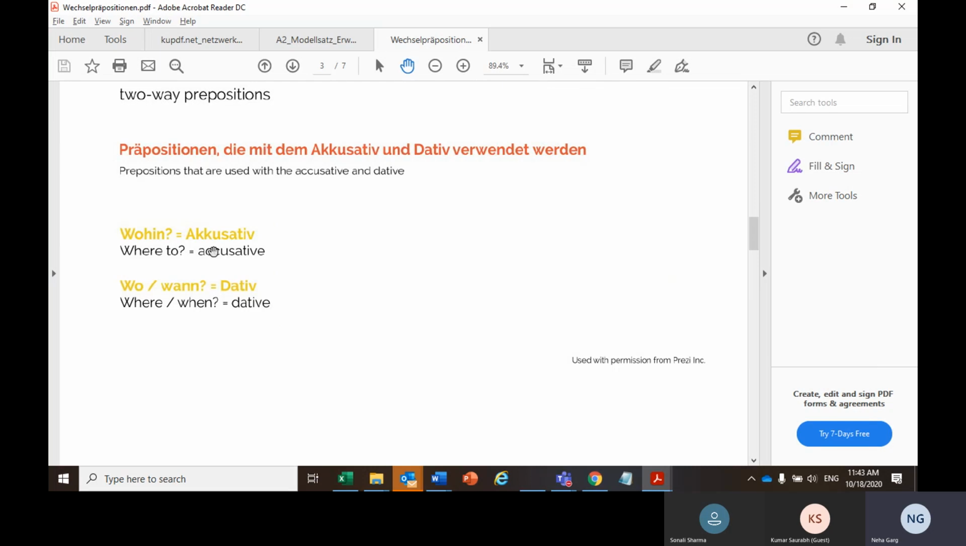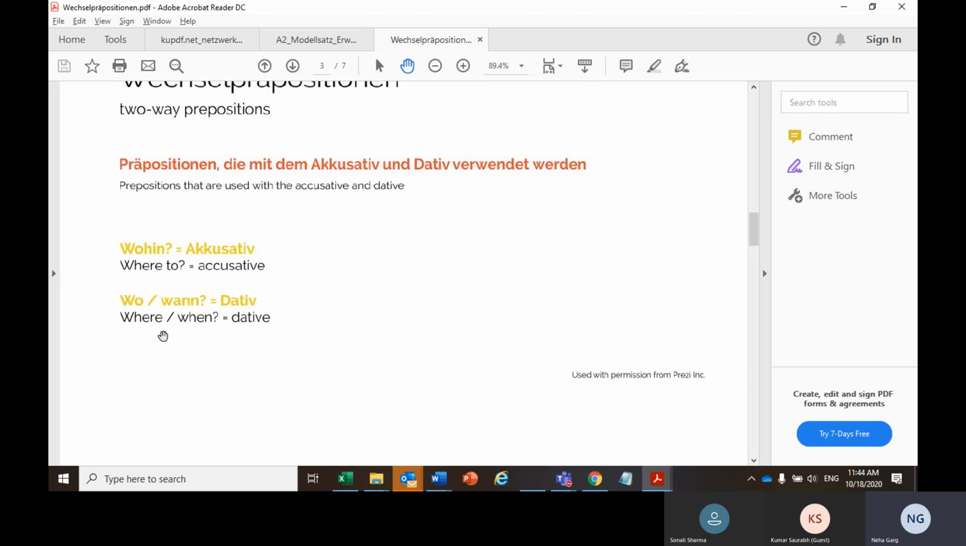So if there is any change in location, if you are going somewhere, there is a change in location. If you are driving somewhere, then you are changing location. If you are running around something, then there is a movement. But if you are sitting and playing, or if you are just sitting somewhere, then there is no movement. So that will be wo case. But if there is any movement, then that will be wohin case.